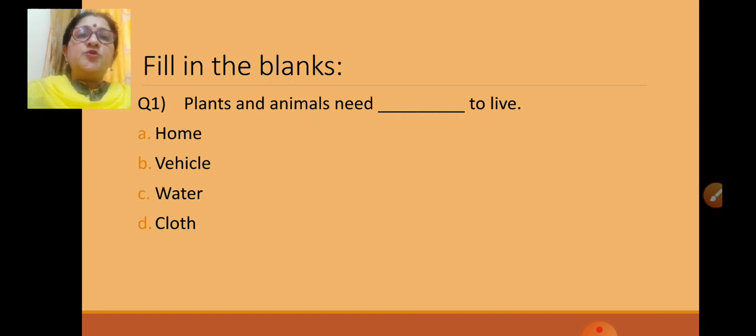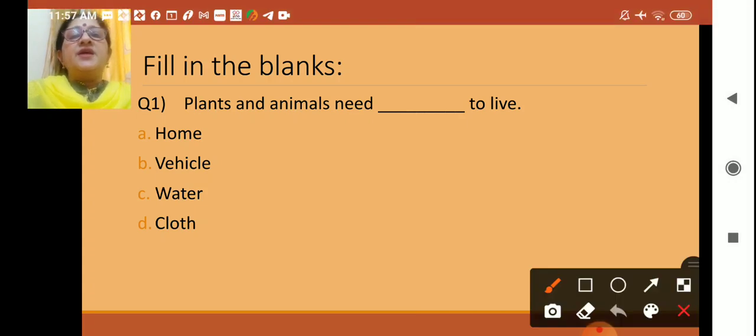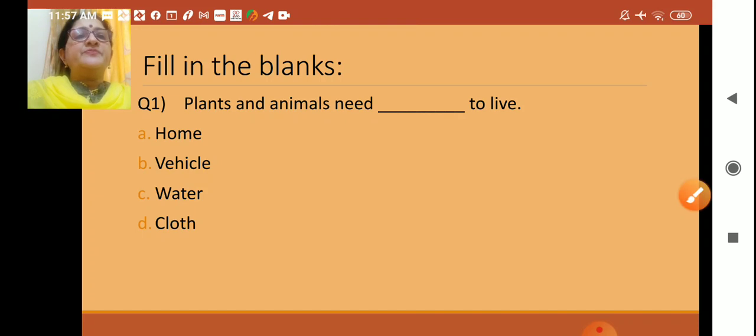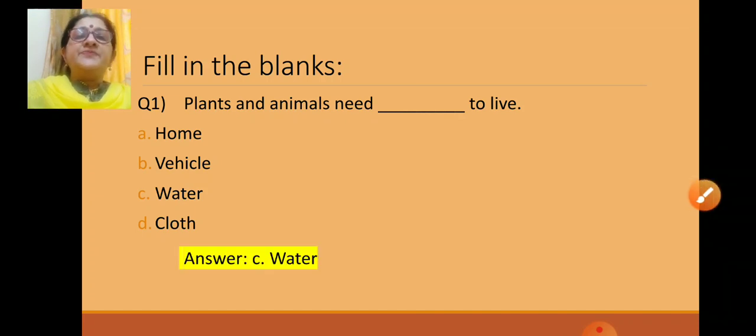What do they want to live? Is it home? Is it vehicle? Is it water? Is it cloth? You have to choose the correct answer from these 4 and click. Now let us see. Yes, water. So click there and you will get the answer. The answer is C, water.